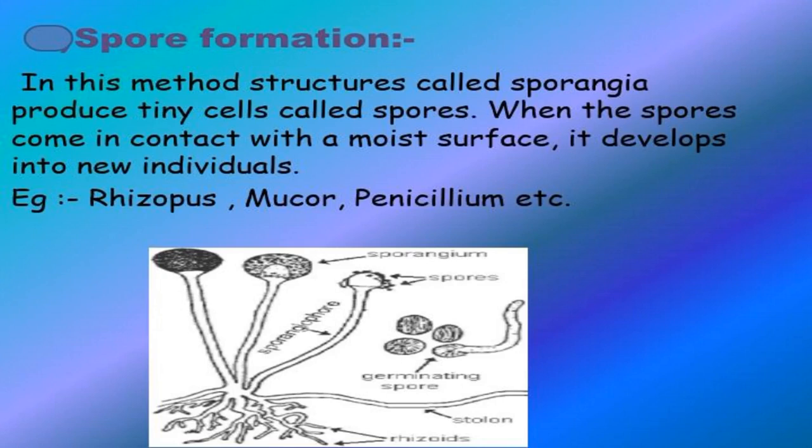Spore formation. It is the last type of asexual reproduction. A spore is a single or several celled reproductive structure that detaches from the parent and gives rise directly or indirectly to a new plant. Reproduction by the formation of spores is a common method of asexual reproduction in some bacteria and most fungi. Spores are unicellular bodies formed by cell division in the parent organism. Spores are generally very small and light, thereby easily dispersed by wind, water, and animals. Some have thick resistive walls which enable them to survive even in unfavorable conditions.